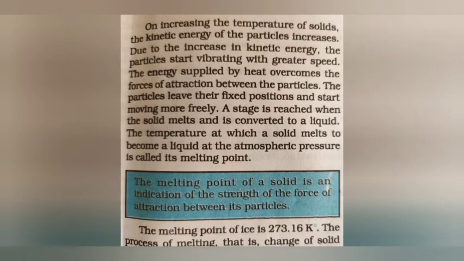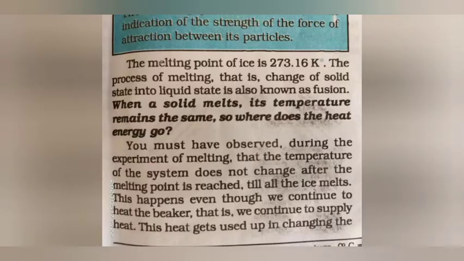So the temperature at which a solid melts to become a liquid at atmospheric pressure is called the melting point. The melting point of ice is 273.16 K, which means 0 degrees Celsius. The process of melting is also known as fusion. We have observed that the temperature of the system does not change after the melting point is reached, till all the ice melts. Friends, why does this happen?